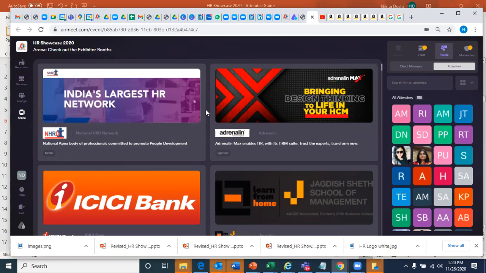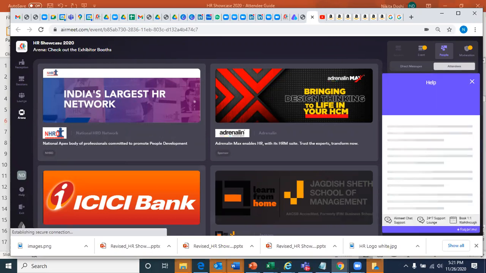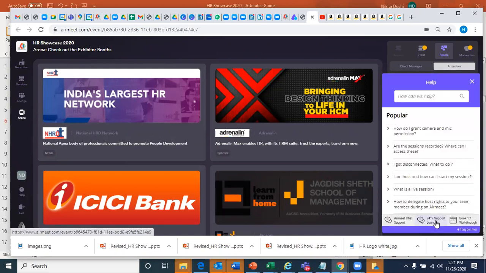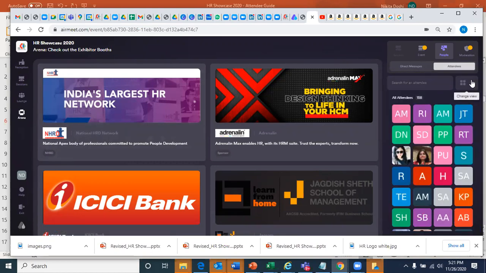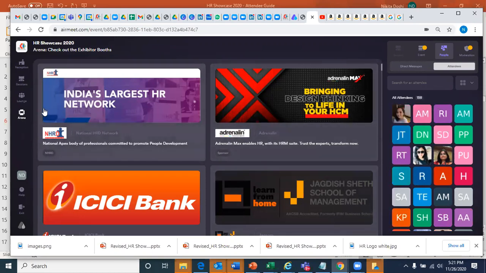If you have any difficulties or any challenge, there's a help icon here. You can just click on it. Any tech issues, you can click here and there is 24/7 support and they'll be able to help you out. If you're not able to log in or not able to see Arena, Lounge, session, anything, then you can click on the help icon. This is primarily for tech issues.